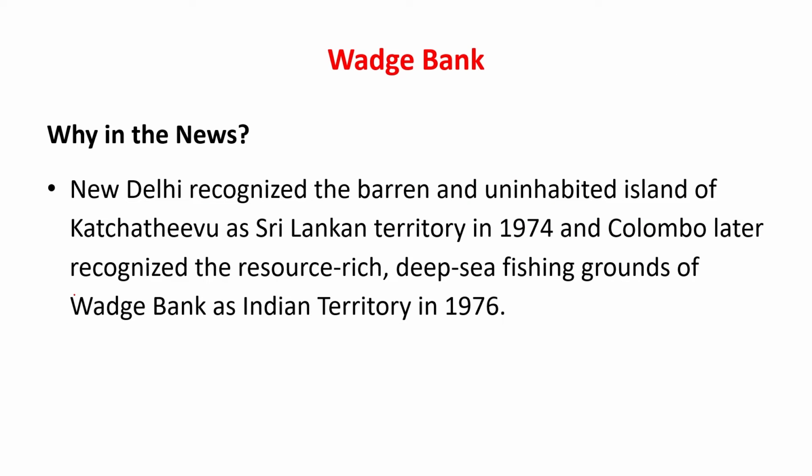Moving on to the next news. Now this is with respect to Wadge Bank.